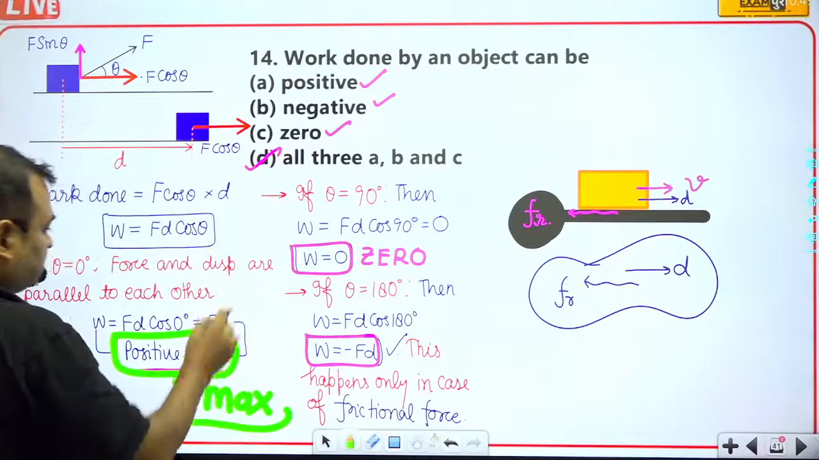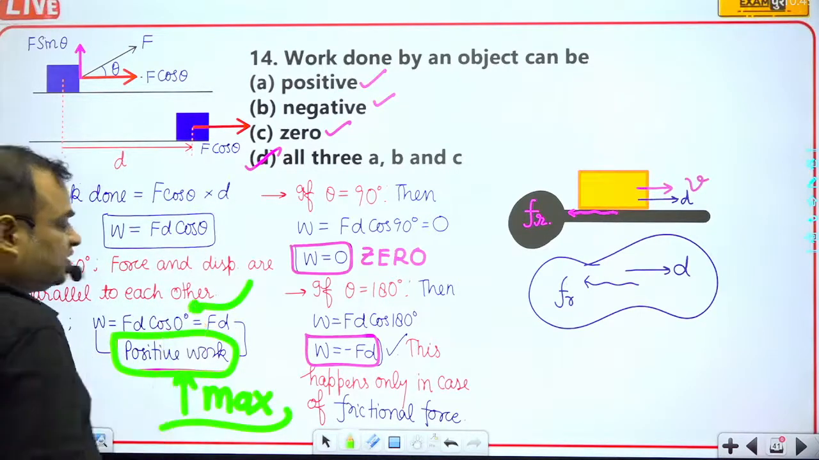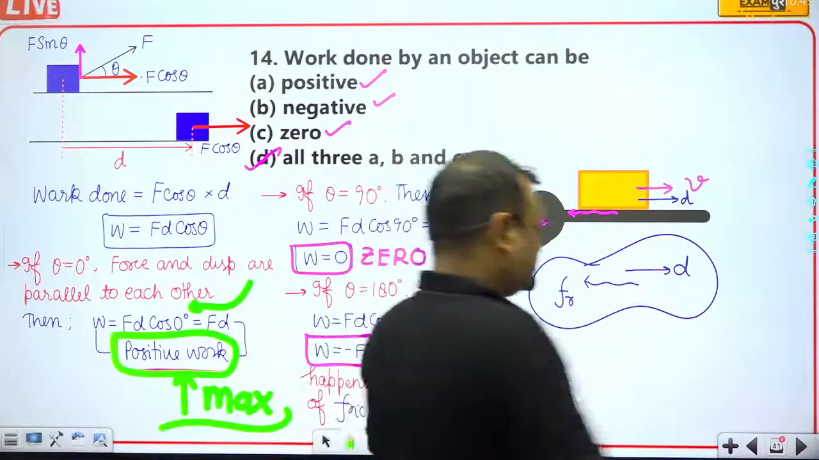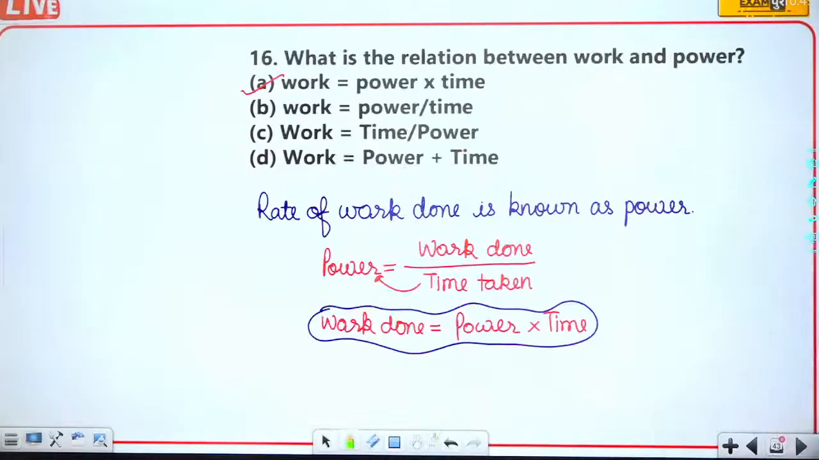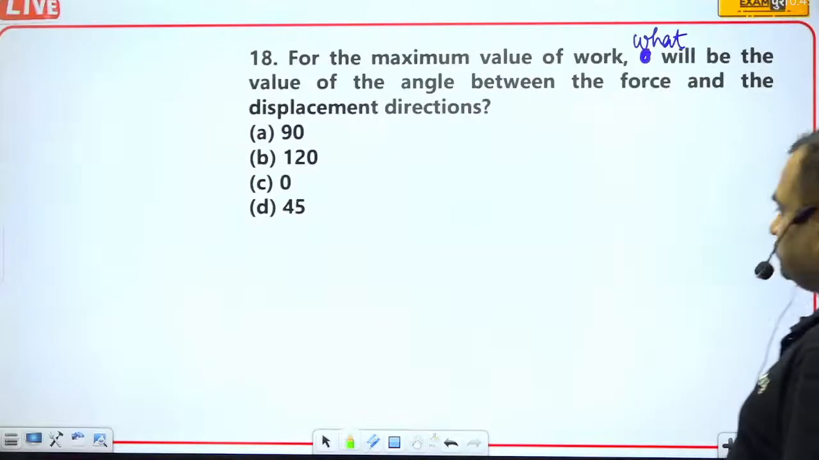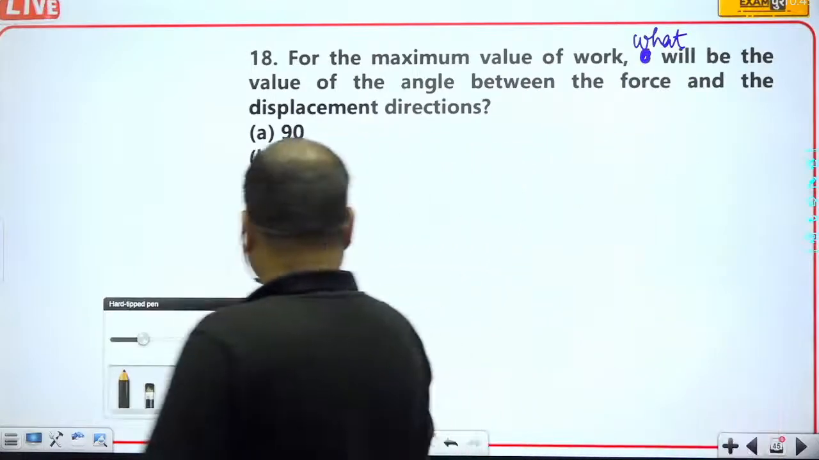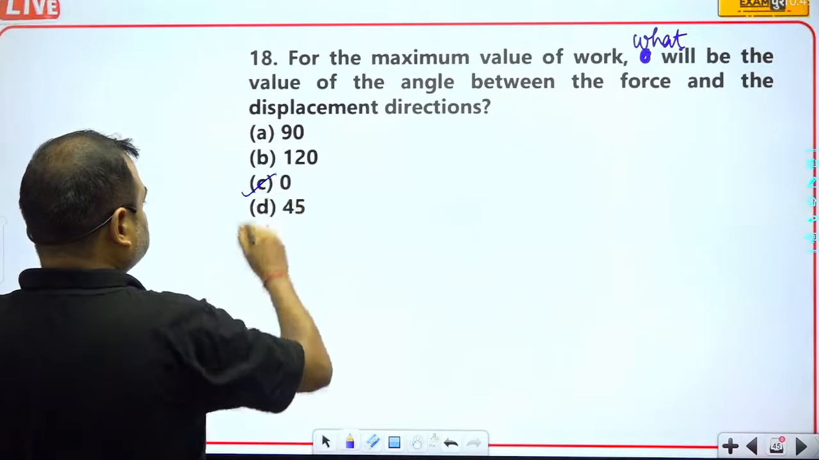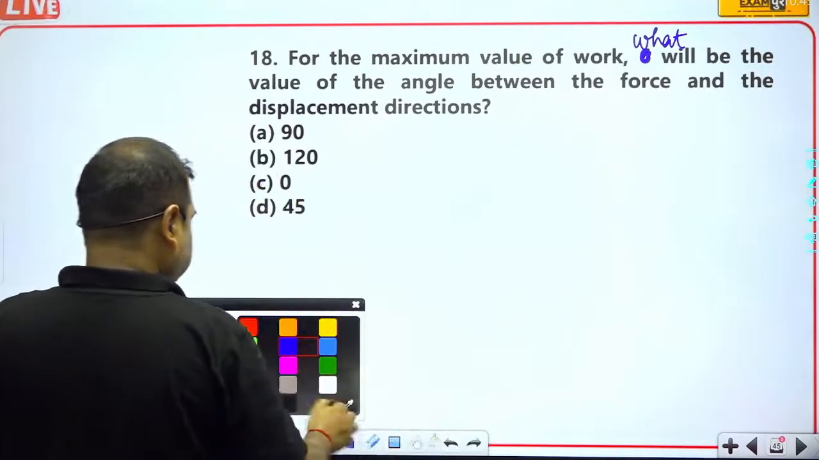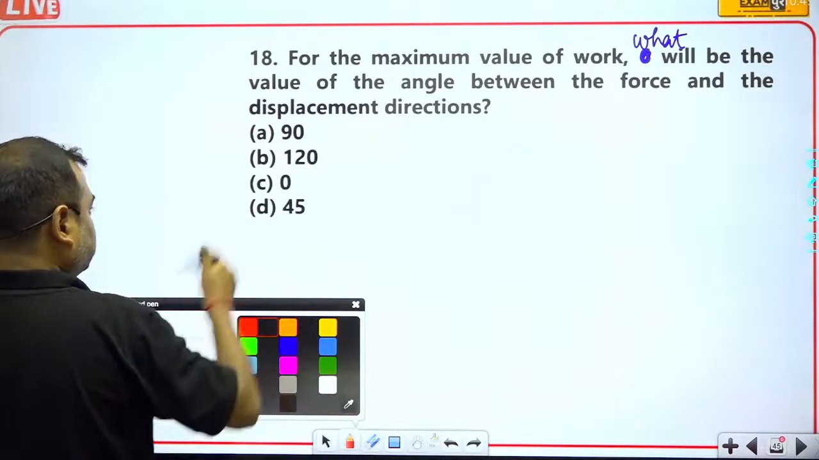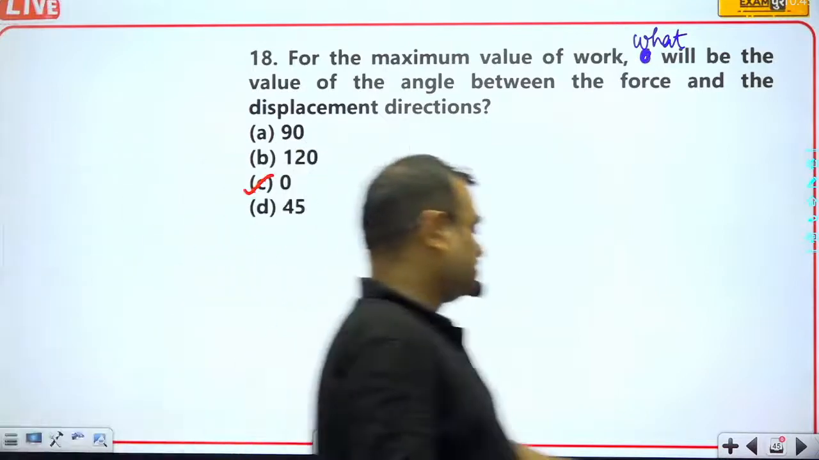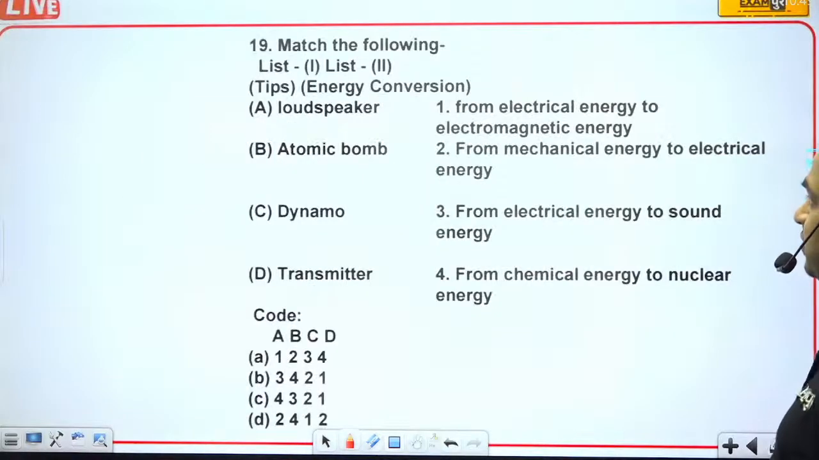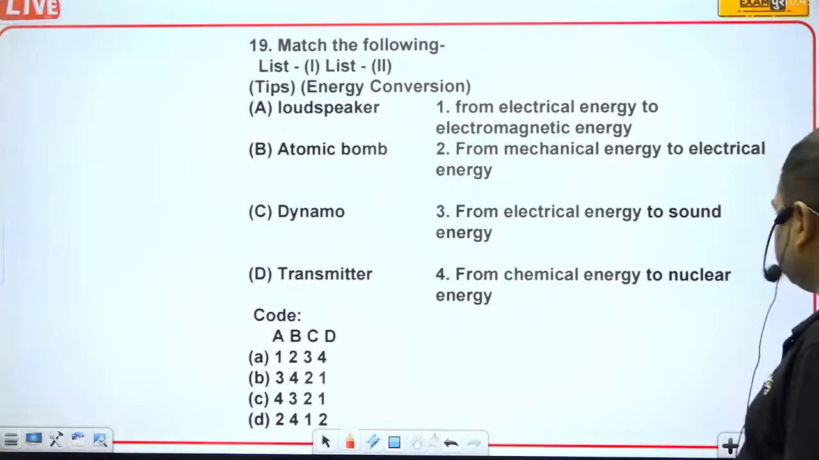So maximum work is done only when theta is equal to 0 degrees. So here, option C will be the correct answer. Now, if you match this list, you will get some questions.